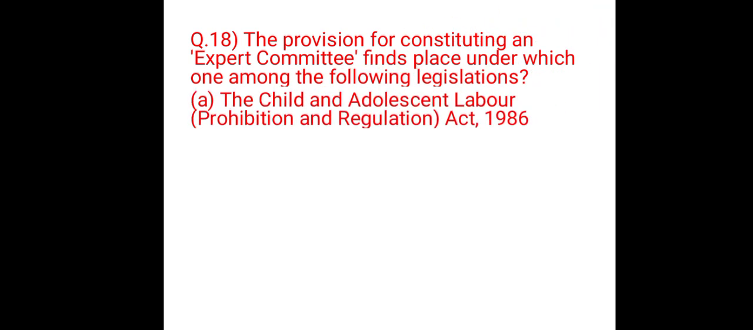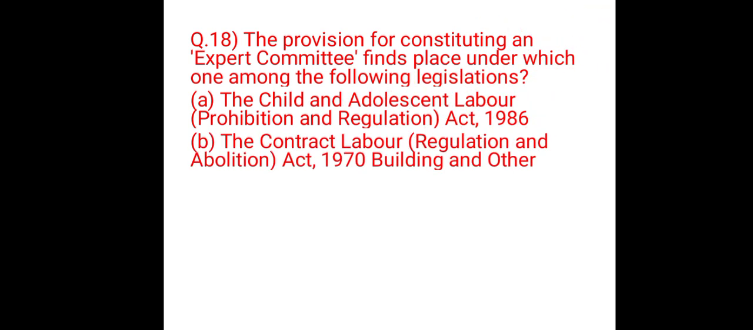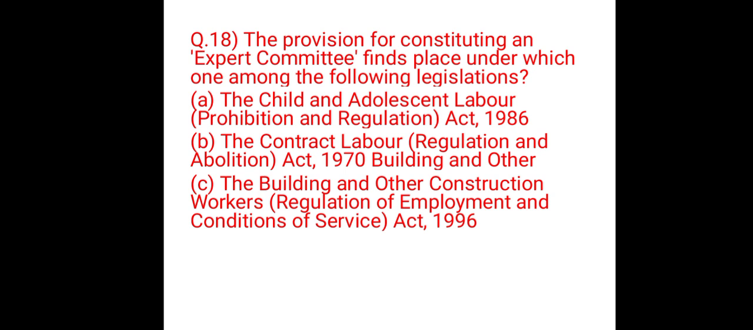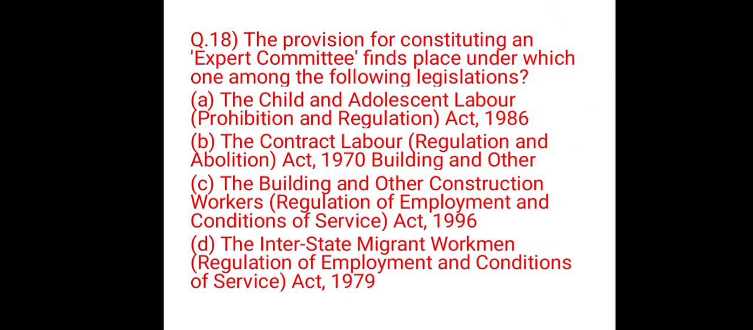The options are: option A, the Child and Adolescent Labour Prohibition and Regulation Act 1986. Option B, the Contract Labour Regulation and Abolition Act 1970. Option C, the Building and Other Construction Workers Regulation of Employment and Conditions of Service Act 1996. Option D, the Inter-State Migrant Workmen Regulation of Employment and Conditions of Service Act